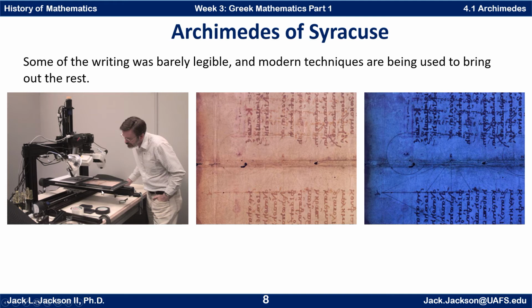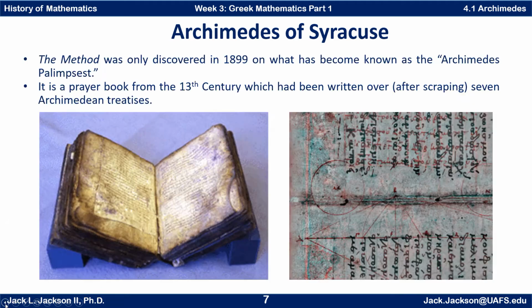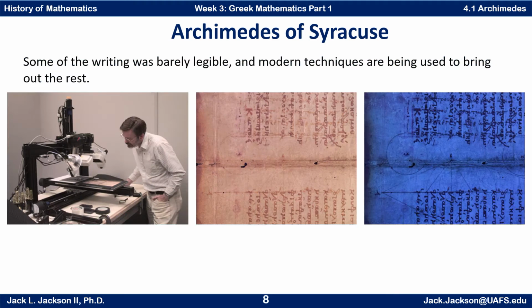So they're using modern technology to look into this, and they could take something that looks like this in the middle picture, and there it is in the right picture, and now we can see much more of the mathematics that's underneath. Here it is again, a different picture of the same basic part of it. Of course, that's just one piece of the whole thing.